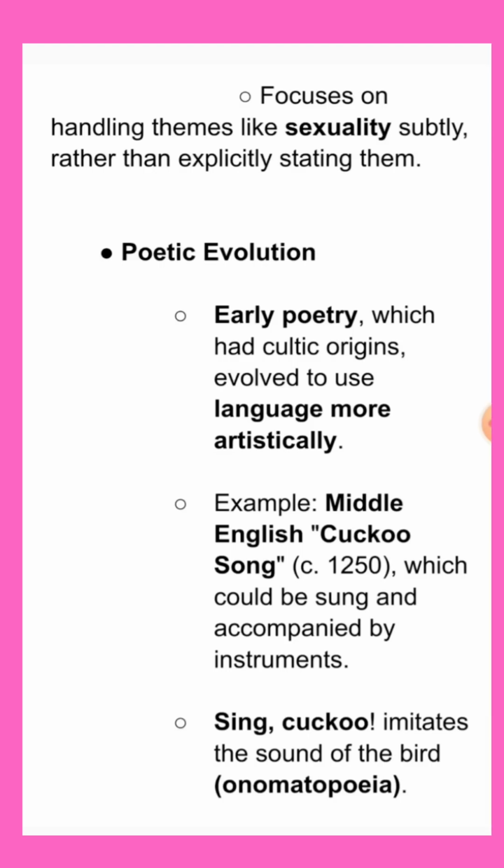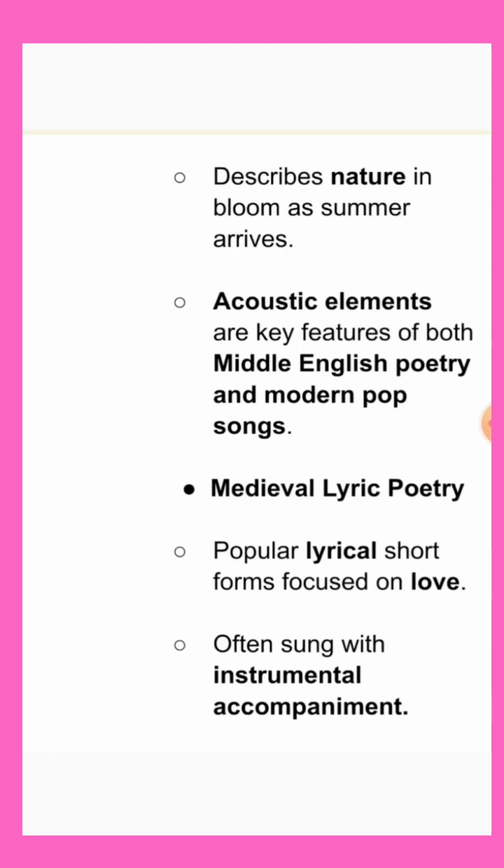Sing cuckoo, which imitates the sound of the bird. As you know, verbal imitation of natural sounds is known as onomatopoeia. And here it describes nature in bloom as summer arrives. And the musical elements are seen here. They are the key features of both Middle English poetry and modern pop songs.